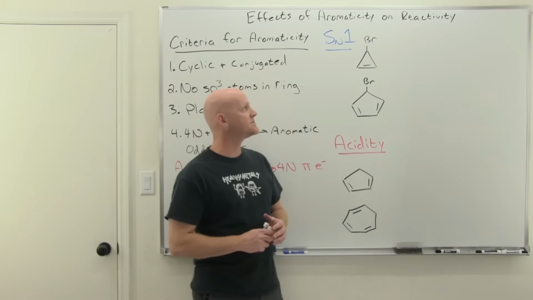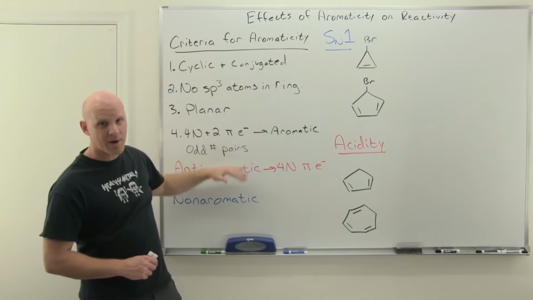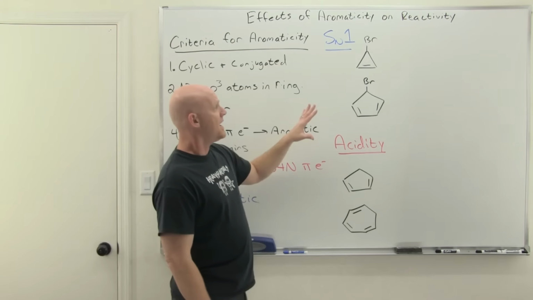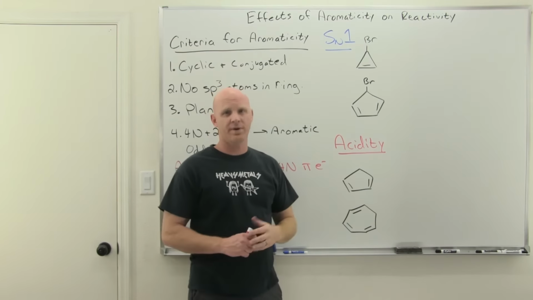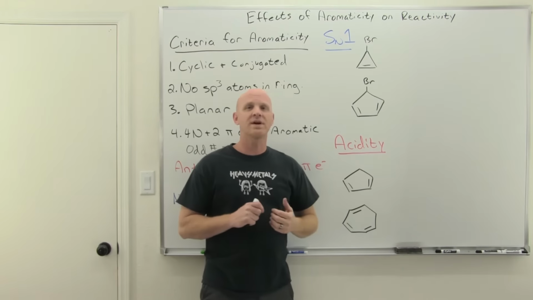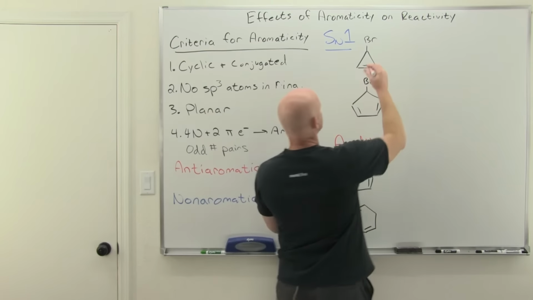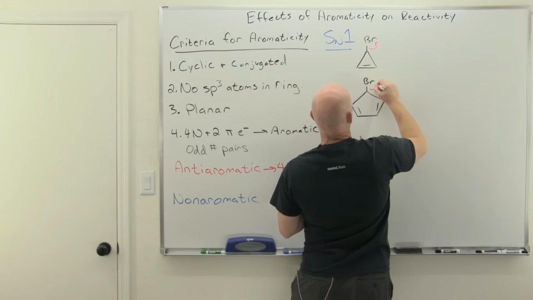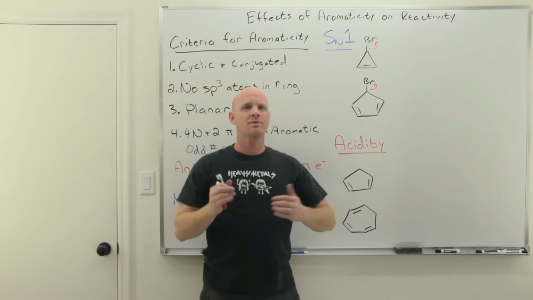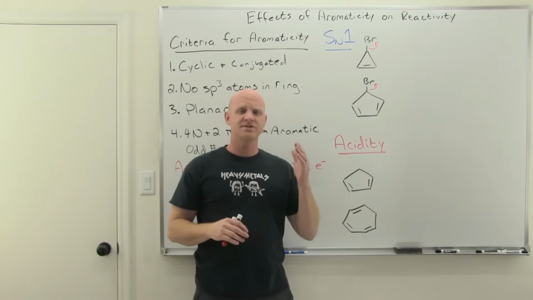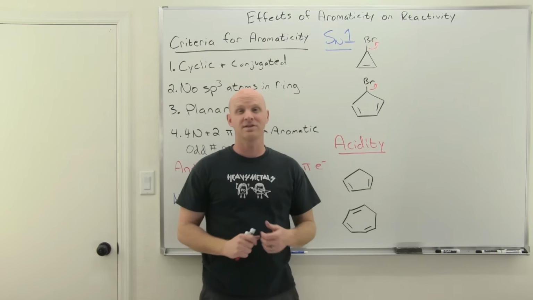All right, so we've really got two questions we got to talk about in this one, and I left our criteria for aromaticity up here because we're going to use it. So in this case, the first question is just which of these two lovely structures reacts faster in an SN1 reaction? In an SN1 reaction, the rate determining step is the formation of a carbocation. So our leaving group is going to leave, and we're going to form a carbocation. And based on carbocation stability, we determined that normally tertiary halides react faster than secondary halides, and primary and methyl halides typically don't react because the carbocation is not stable enough.